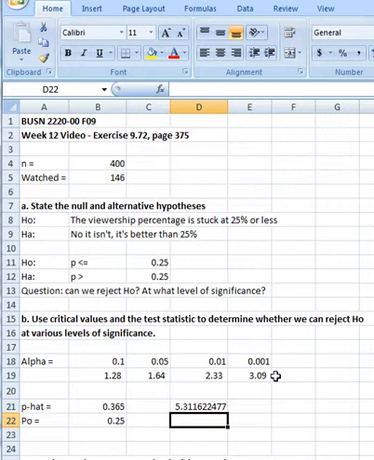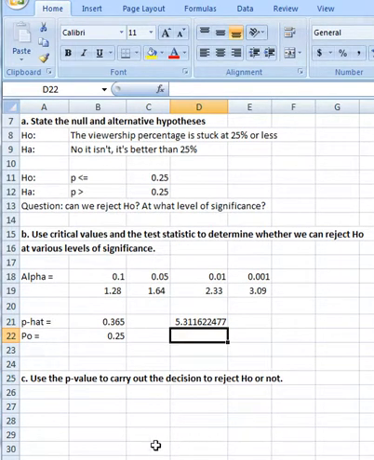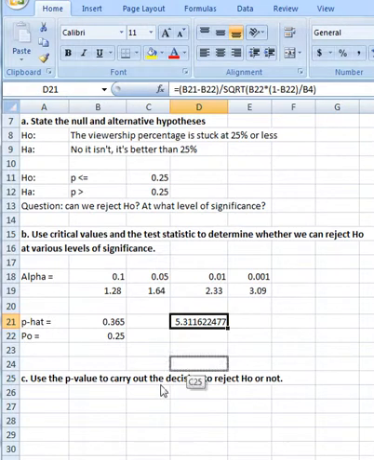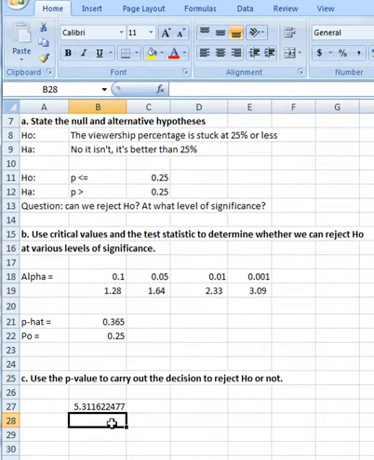Now, if we wanted to carry this out with a p-value analysis, what we would do is take this same z-value that we just calculated and come up with a probability associated with that.